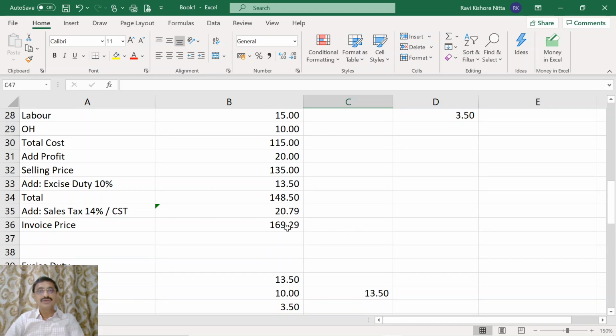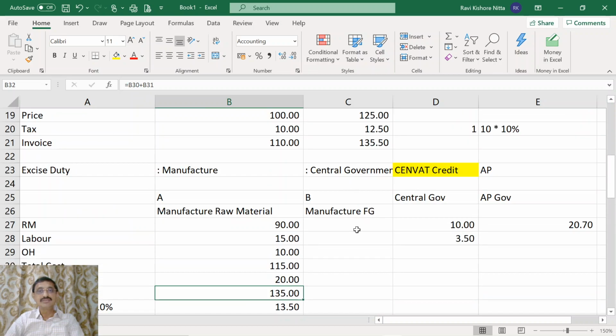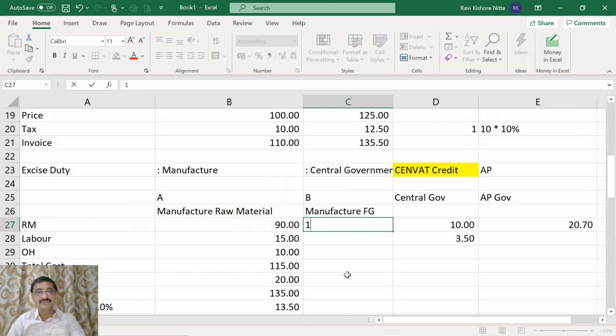If you reduce 20.7 and 13.5, the cost to him is 135.